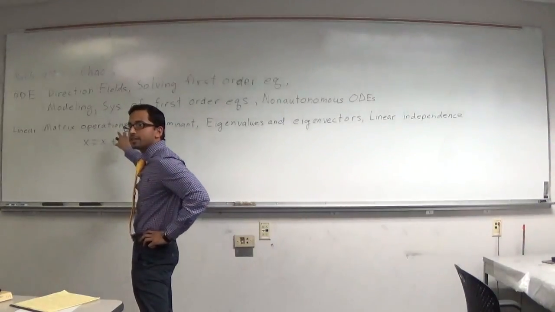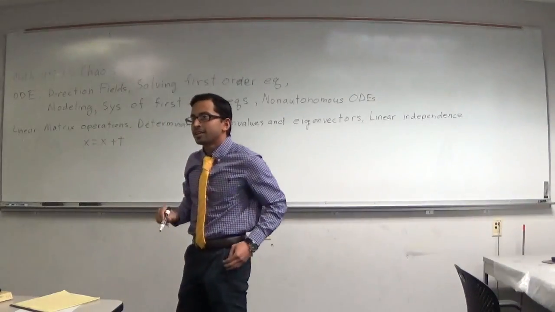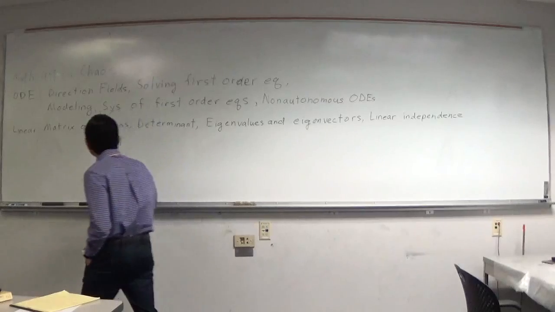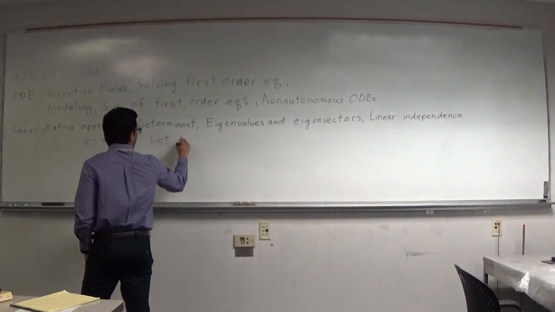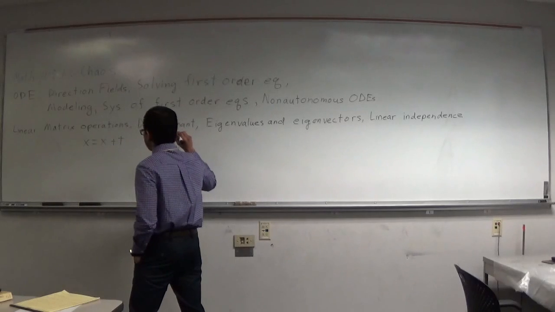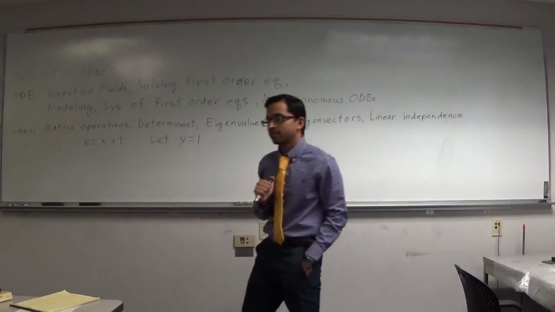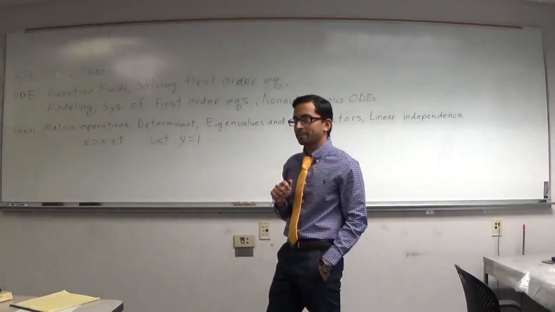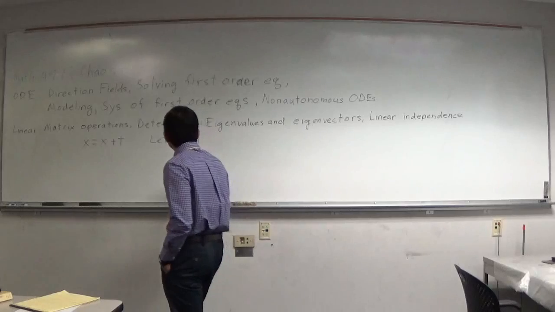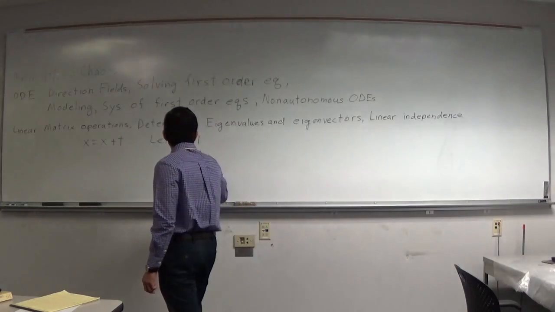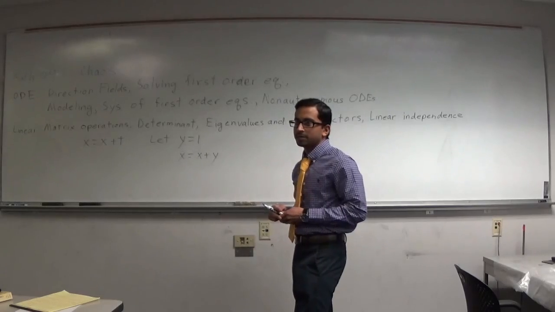So let's write y dot equals 1. Now if we let y dot equal 1, then we can write x dot as x plus y.